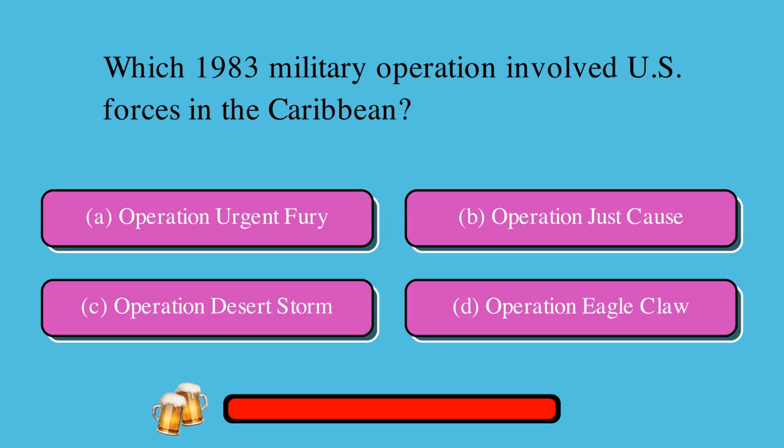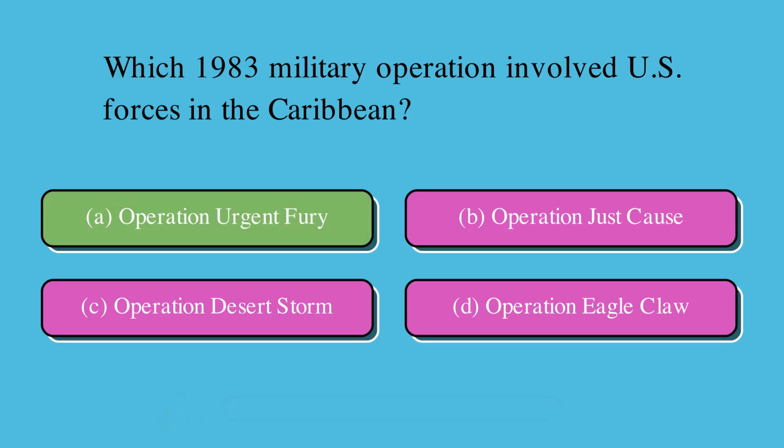Which 1983 military operation involved U.S. forces in the Caribbean? A, Operation Urgent Fury, or B, Operation Just Cause, or C, Operation Desert Storm, or D, Operation Eagle Claw? The correct answer is A, Operation Urgent Fury.